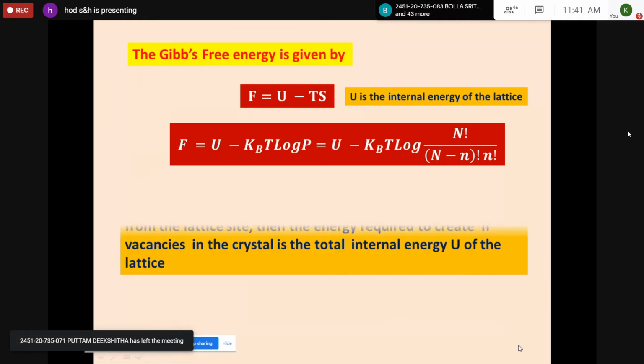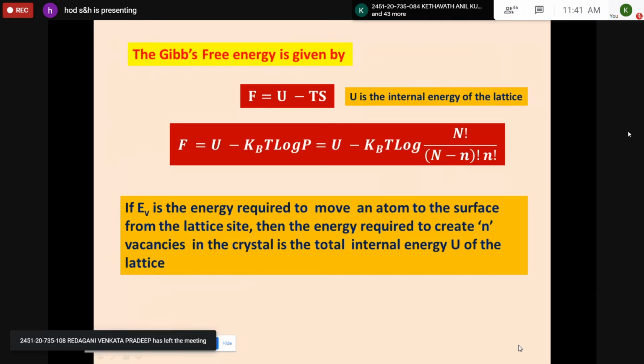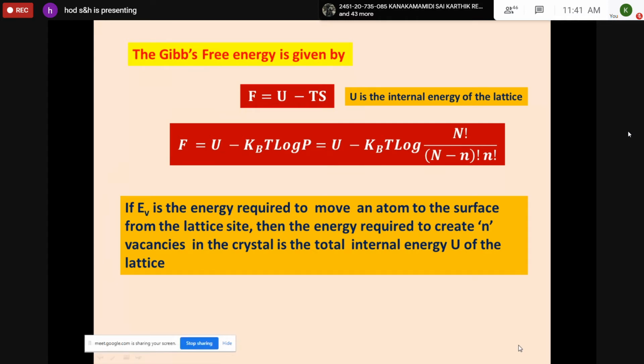Now, this I have explained just now. EV is the energy required to move one atom to the surface from the lattice site. Then the energy required to create n vacancies in the crystal is the total internal energy U of the lattice. So there are n vacancies. For creation of one vacancy, the energy is EV. So the total energy is represented by n into EV. Therefore, the internal energy U can be expressed as U is equal to n EV. You take that sentence and also write U is equal to n EV. Please take down.